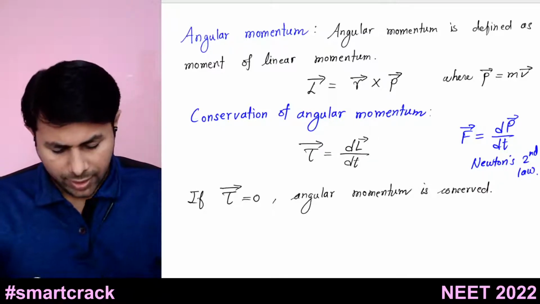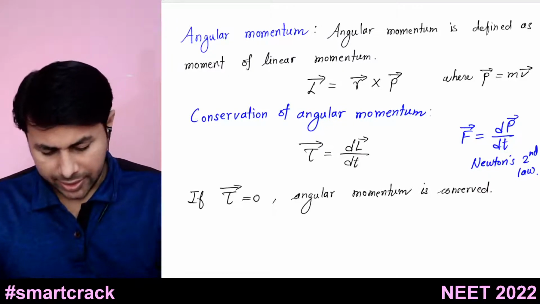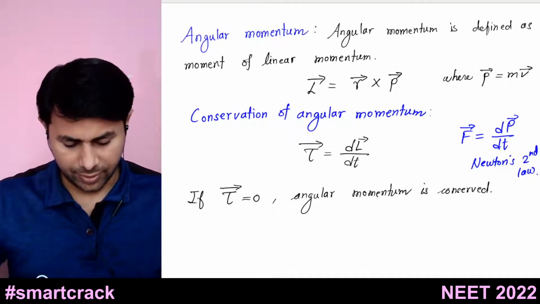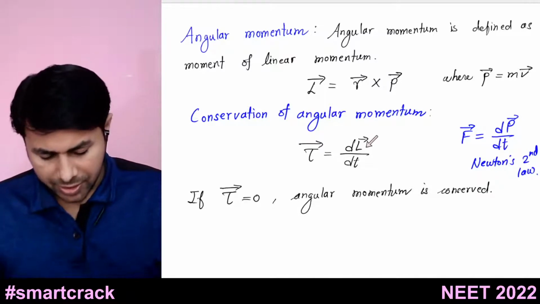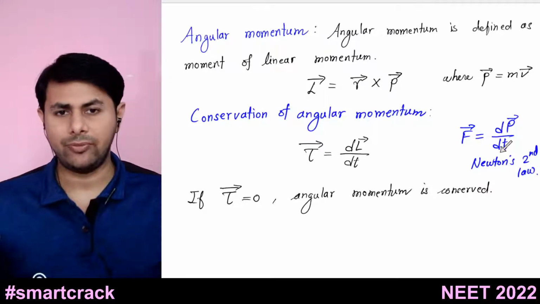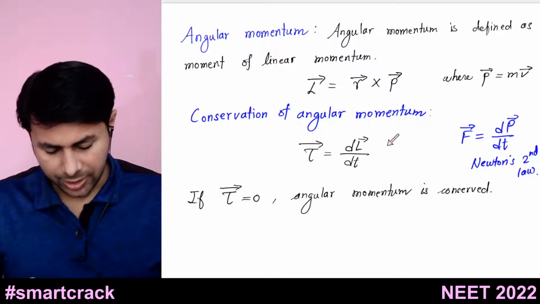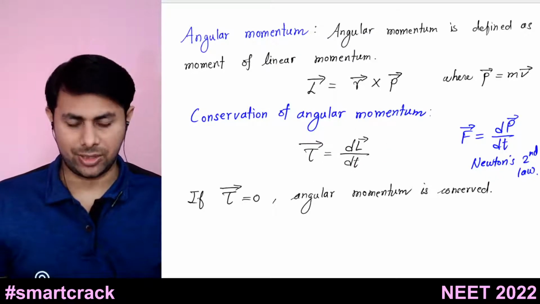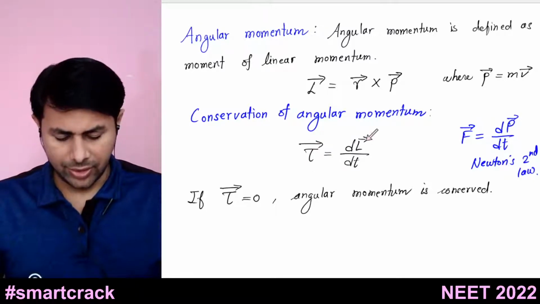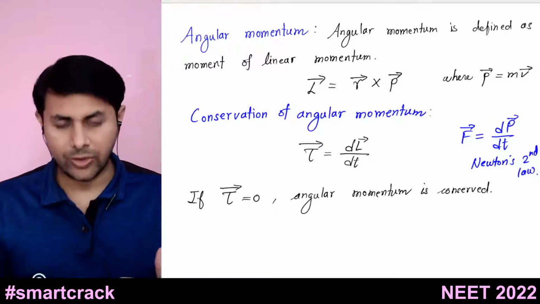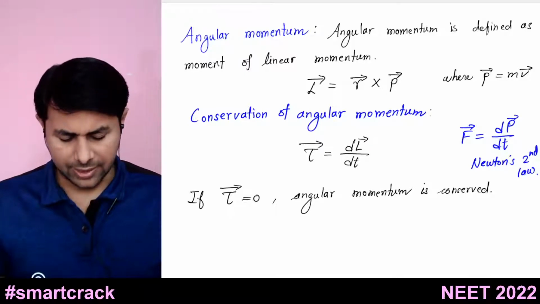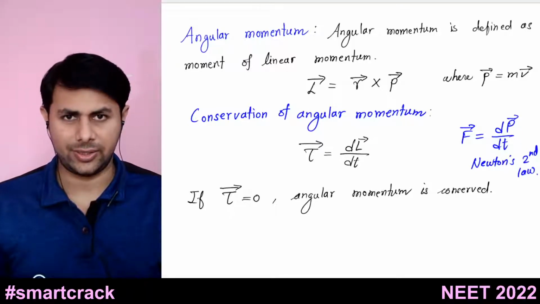In the same way, in rotational motion, the torque is given by dL bar by dt. So the rate of change of angular momentum with respect to time is equal to what? Torque. Just like the rate of change of linear momentum with respect to time is force. So this is Newton's second law for rotational motion. And if the torque acting on a body is zero, then there will not be any change in what? The angular momentum, because dL bar by dt, the change in angular momentum, will be zero, and that means the angular momentum will remain constant.